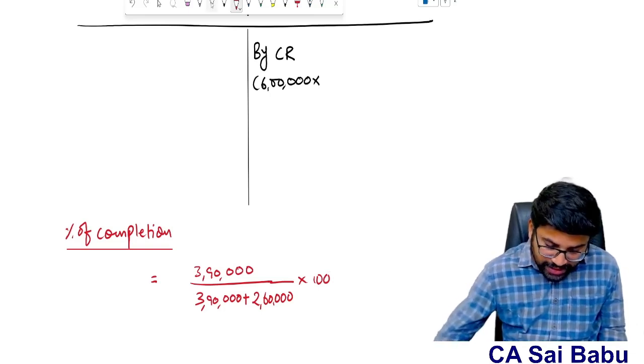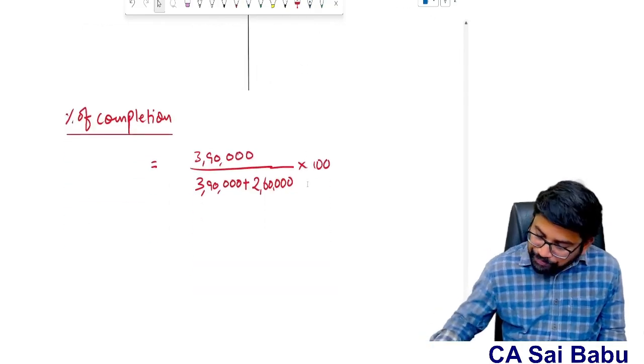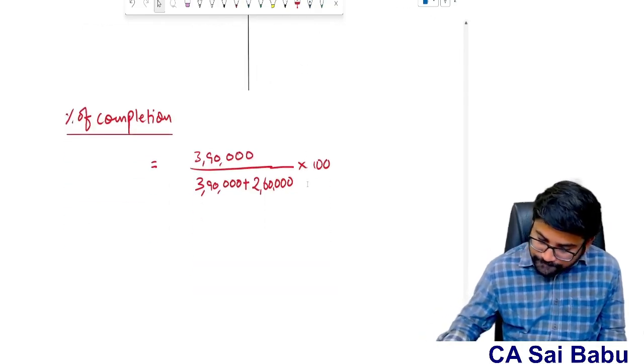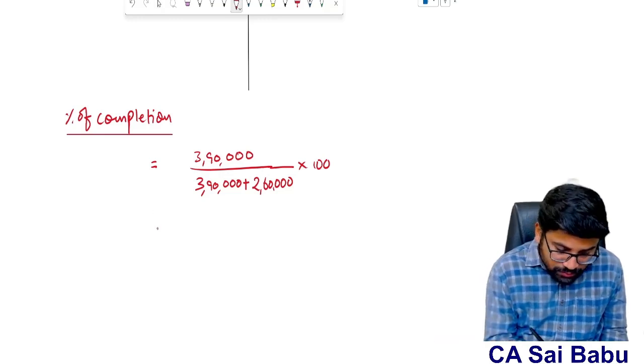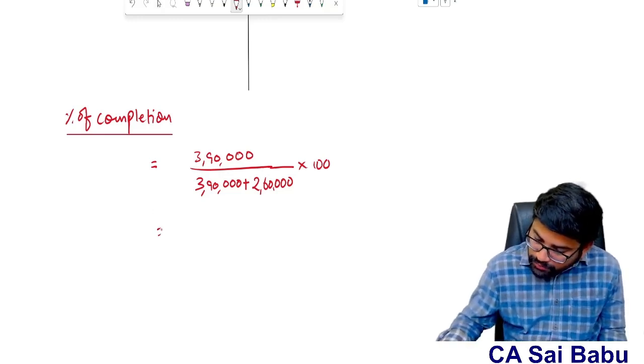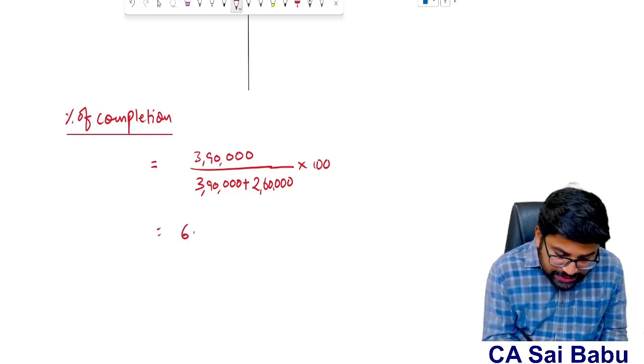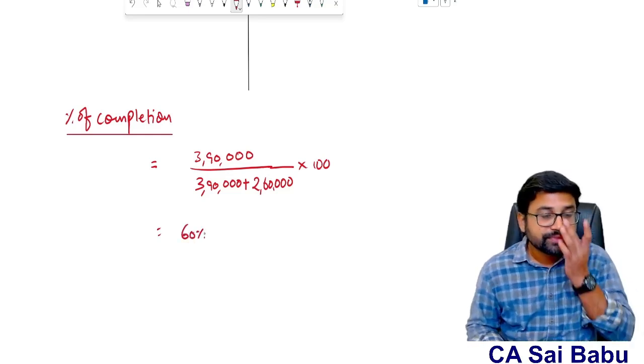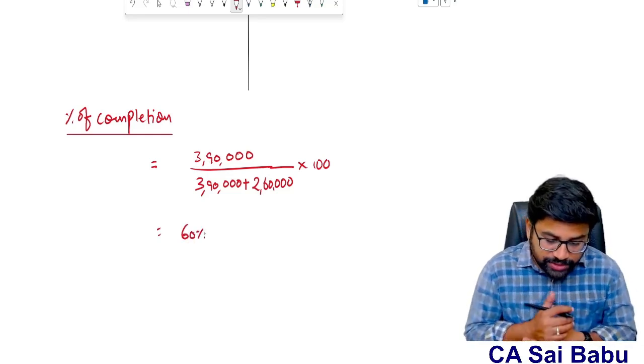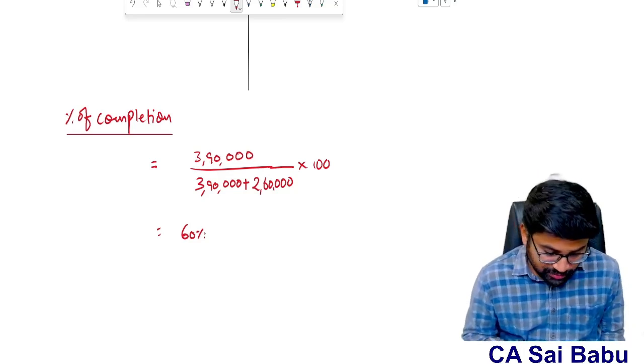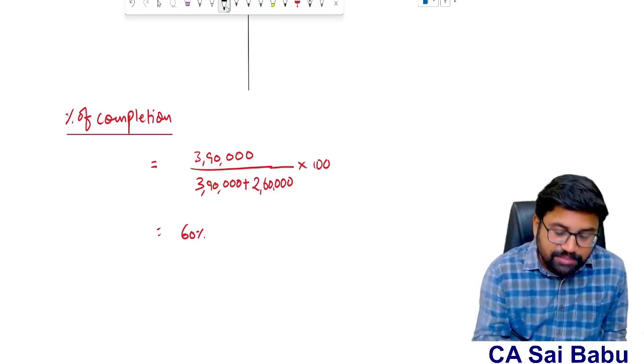So 3,90,000 divided by the total estimated cost of 6.5 lakhs gives 60%. So 60% of the contract is completed.